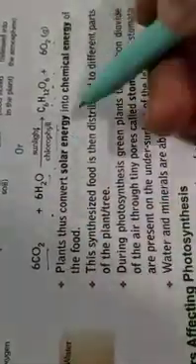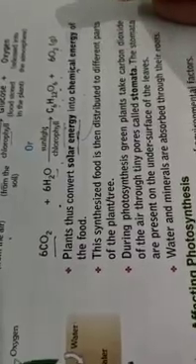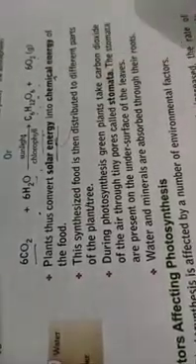Plants thus convert solar energy. Where do they get solar energy from? From sunlight. The energy they get from sunlight is called solar energy. They convert that solar energy into chemical energy. And when we eat those plants, that chemical energy goes inside our body. When animals eat those plants, that chemical energy goes inside the body of the animals.